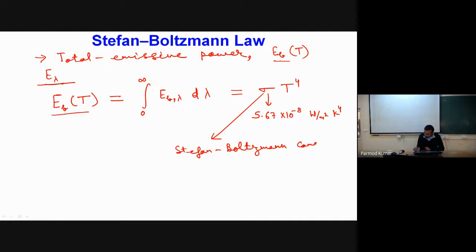This is one important law of radiation, which says that if we have to determine the total emissive power from a black body having temperature T, it will be equal to sigma times T to the power 4.